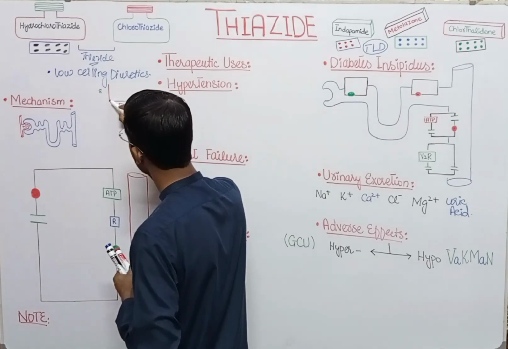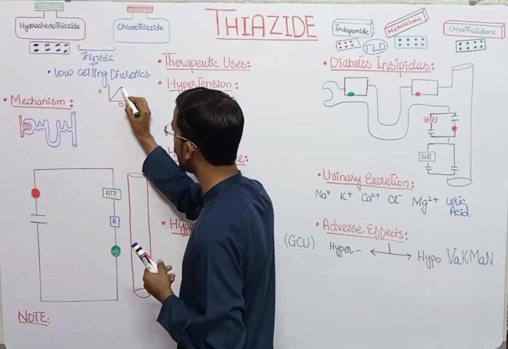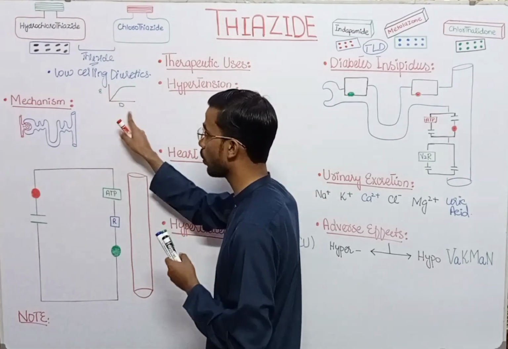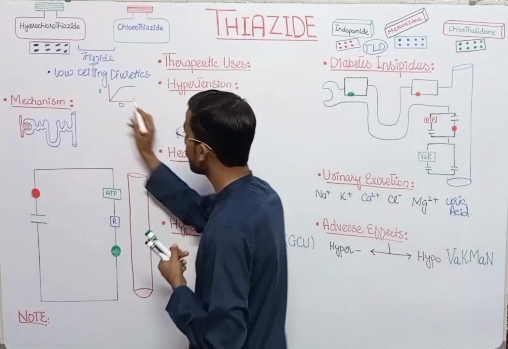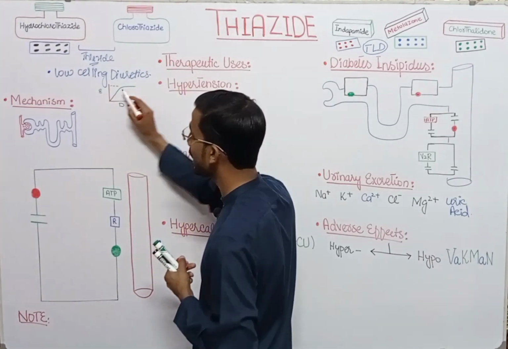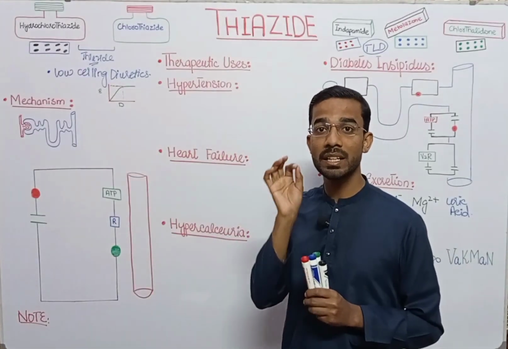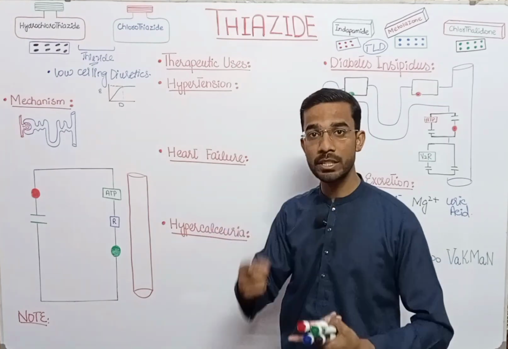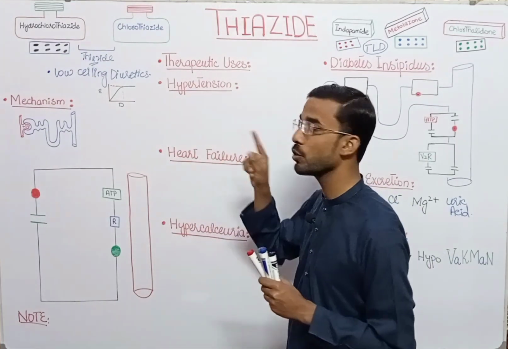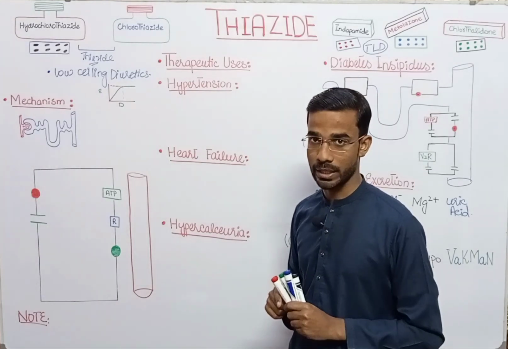If we increase the dose, the effect also increases. But at a certain point, when we further increase the dose, the effect becomes constant. It means the effect will not increase any further. That's why we call thiazides low ceiling diuretics.